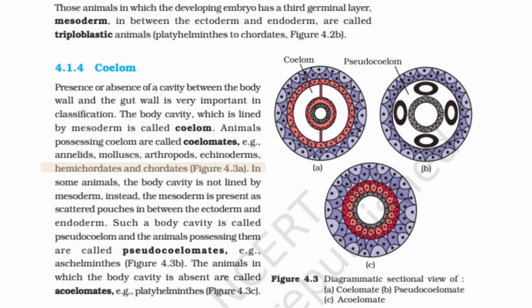Figure 4.3a. In some animals, the body cavity is not lined by mesoderm. Instead, the mesoderm is present as scattered pouches in between the ectoderm and endoderm. Such a body cavity is called pseudocoelom, and the animals possessing them are called pseudocoelomates. Example: Aschelminthes. Figure 4.3b. The animals in which the body cavity is absent are called acoelomates. Example: Platyhelminthes. Figure 4.3c.